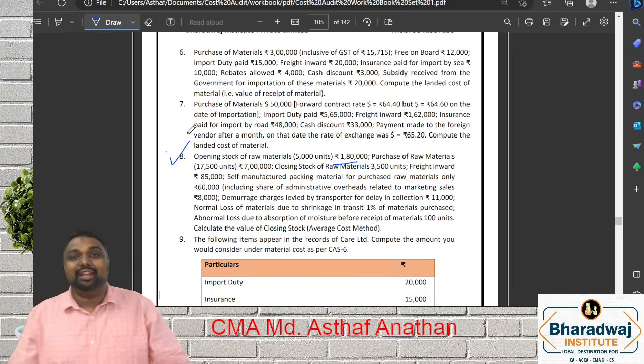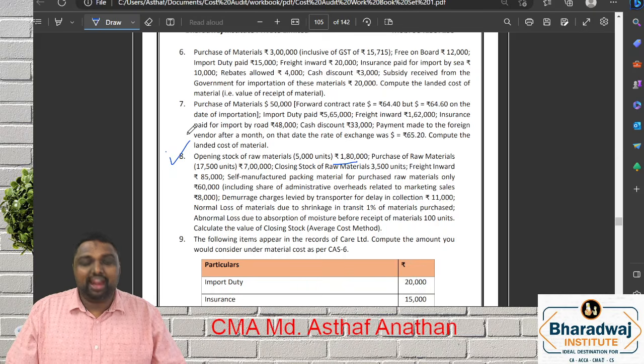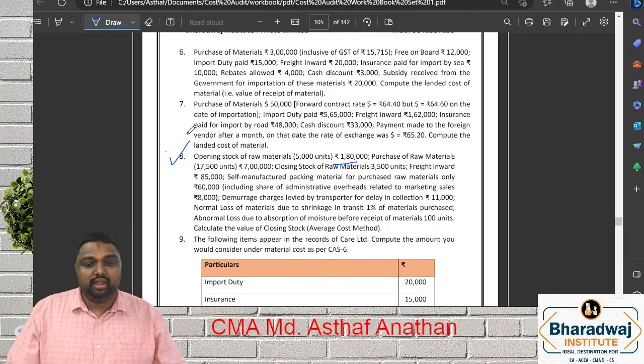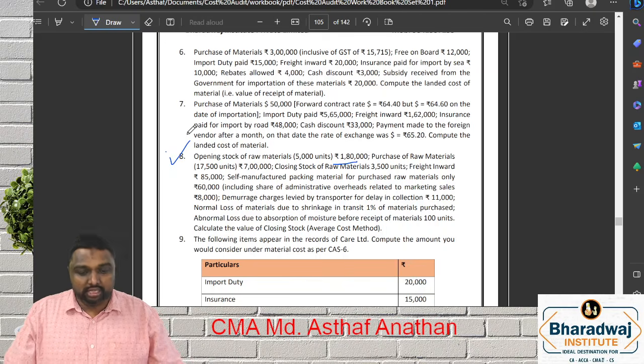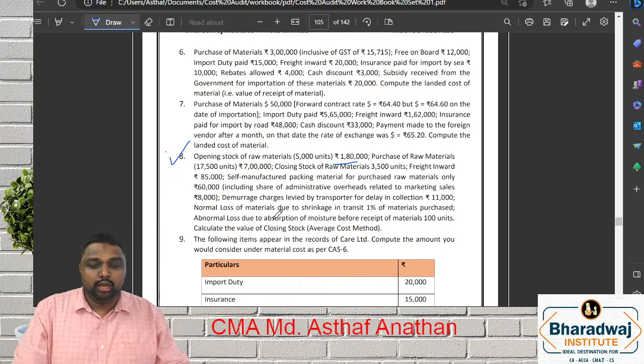Purchase of raw material 17,500 units, 7 lakh. Closing stock of material 3,500. Freight inwards, 85,000. Self-manufactured packing material 60,000, including share of administration overhead 8,000 relating to marketing. Demurrage charges levied by the transporter for delay is 11,000.